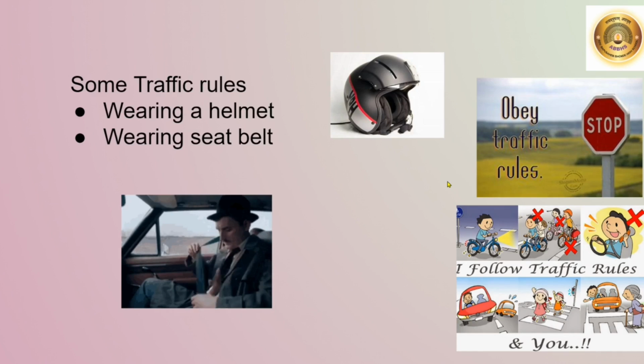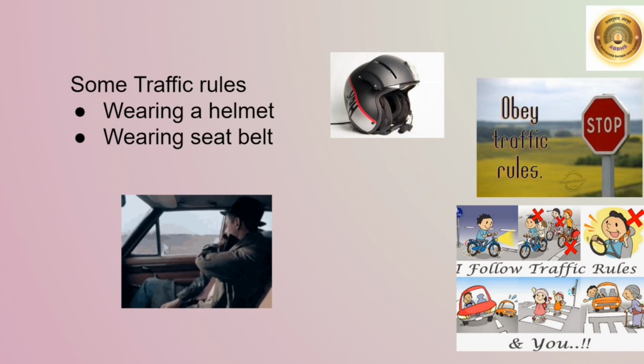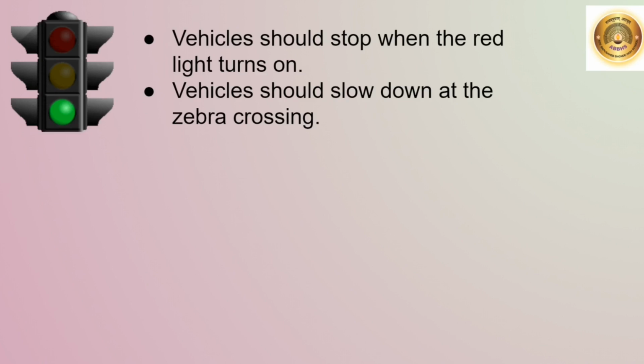Can you tell me some traffic rules? Yes, some traffic rules are: the person driving the vehicle must always carry his original driving license. Persons above 18 only must be allowed to drive. Wearing a helmet is compulsory for two-wheeler drivers. Wearing seat belt is compulsory for four-wheeler drivers. And also we must follow the traffic rules. Vehicles should stop when the red light turns on. Vehicles should slow down at the zebra crossing.